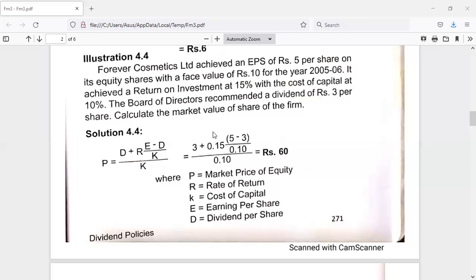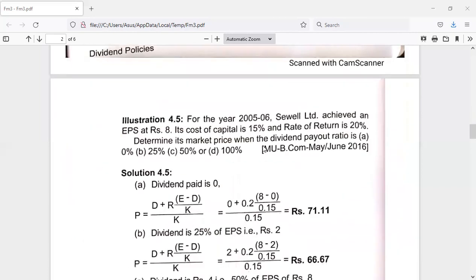D is equal to 3, that is the dividend per share. R is nothing but return on investment, that is 15%, given in the problem. E is nothing but earning per share, 5 rupees, given in the problem. D again is rupees 3, and the cost of capital is also given, 10%. So we simply have to put all the information into the formula, and when we do the calculation, we'll get rupees 60. So that is the market value of share.